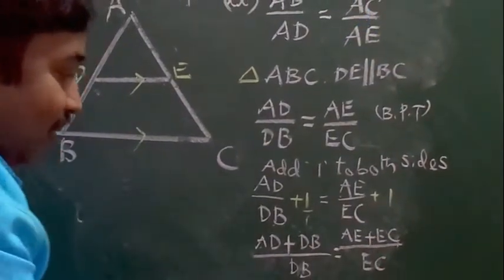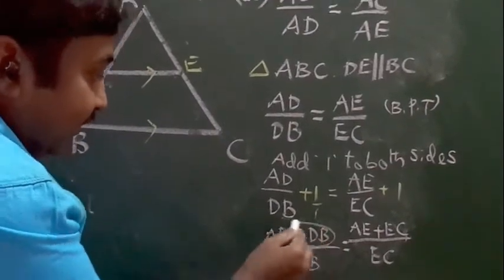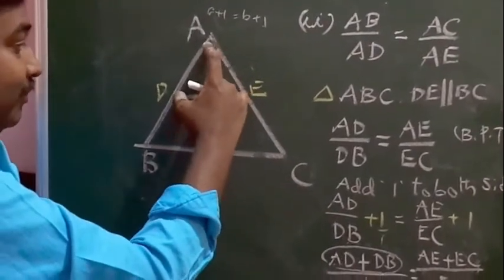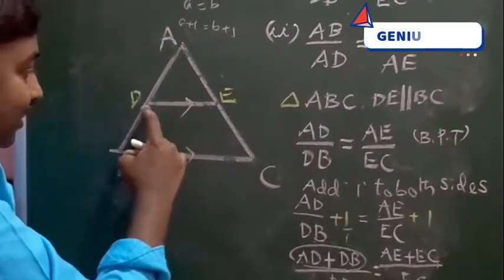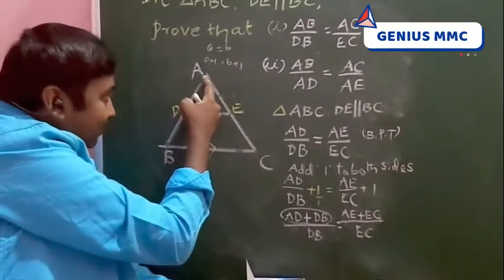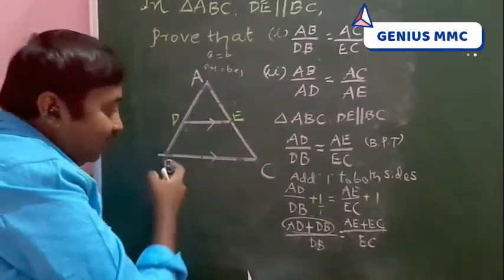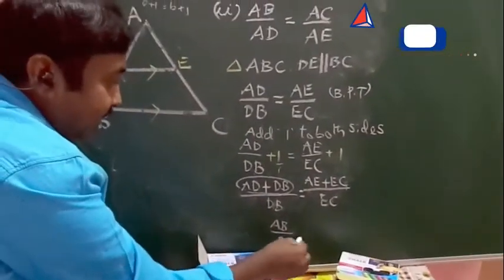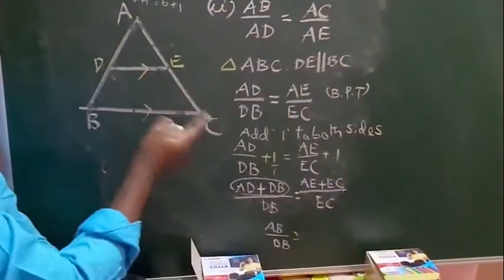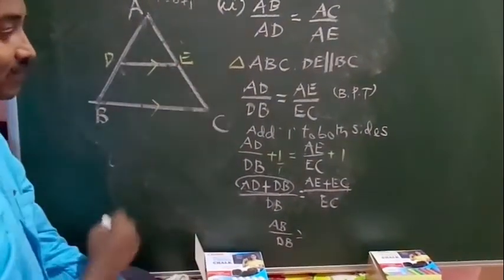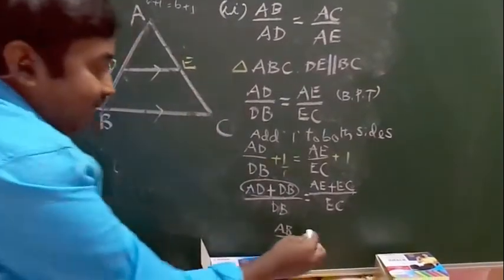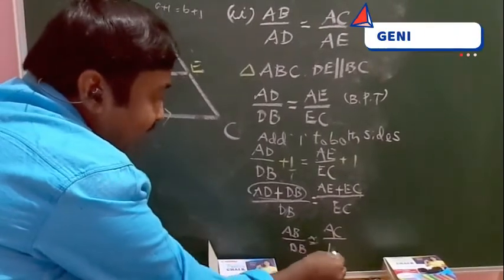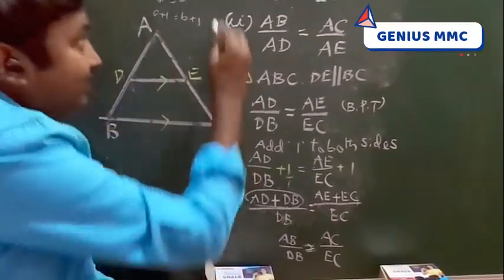Observe the numerator here: AD plus DB. See the diagram. If you add AD and DB, you get the total side, which is AB. So AB by DB is equal to, on that side, AE plus EC, the total side, which is AC by EC. I think this is proved.